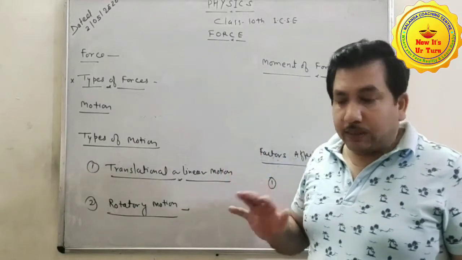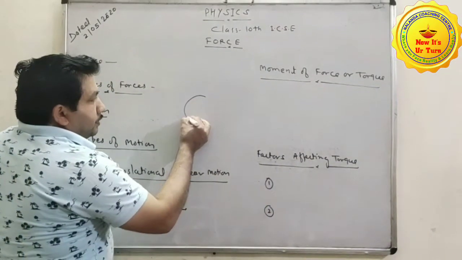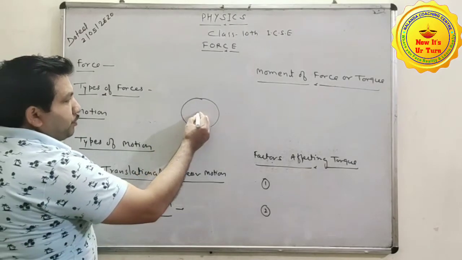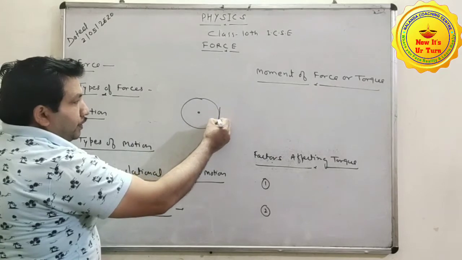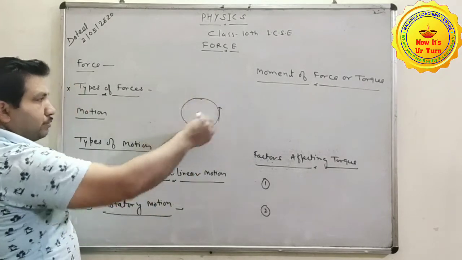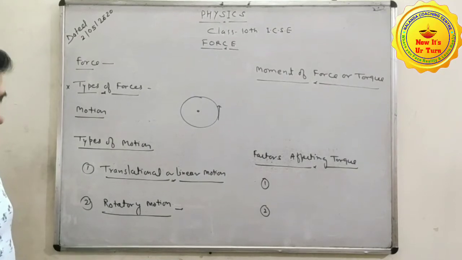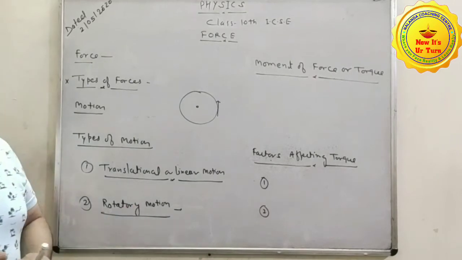In the same way, suppose a circular wheel is pivoted here. In that case, if force is applied on this, it begins to revolve or rotate around this. Clear? So this one is the rotational motion.